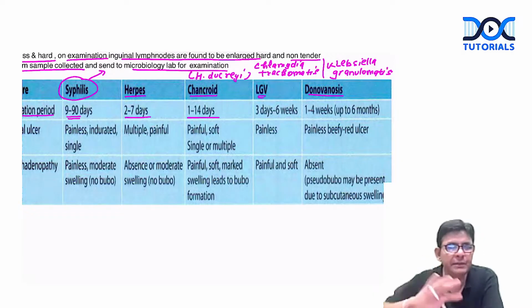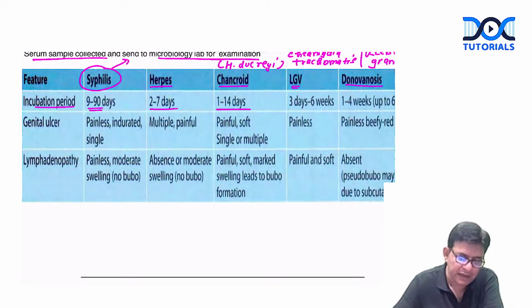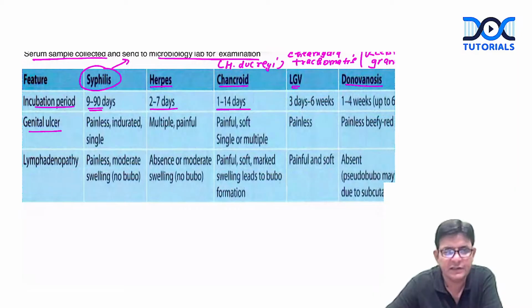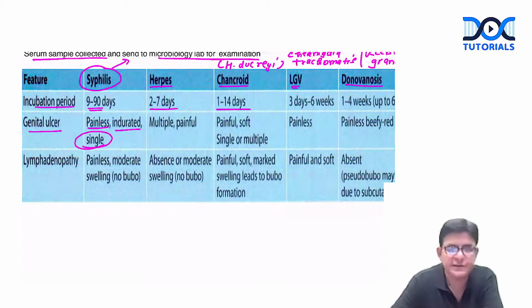Okay, and let's tell about the important entities which you have to write when this question comes. So guys, first of all, they will ask you regarding the genital ulcer. The genital ulcer in the case of syphilis, just now we have seen in the question also, is painless, indurated means hard, and it is single. Syphilis is single. So this single painless indurated genital ulcer is a characteristic feature of what? S. You can remember like this, S, single. In syphilis, a single painless indurated ulcer is observed, and it is observed in primary syphilis.